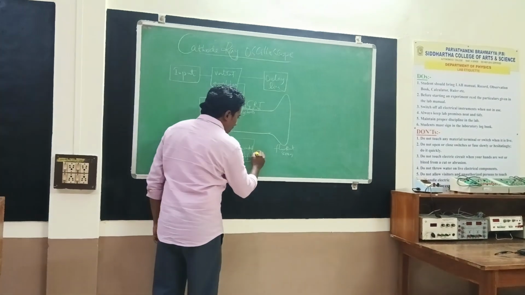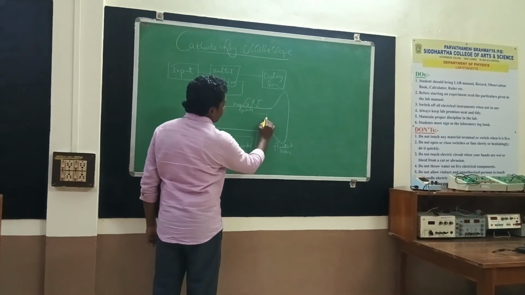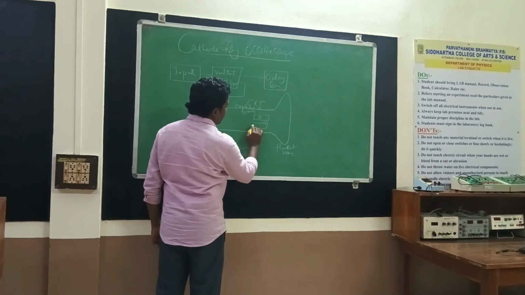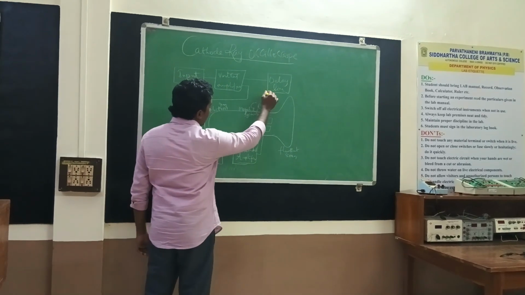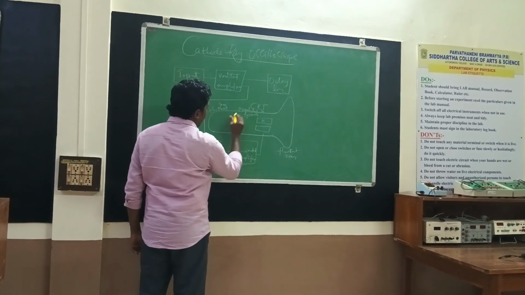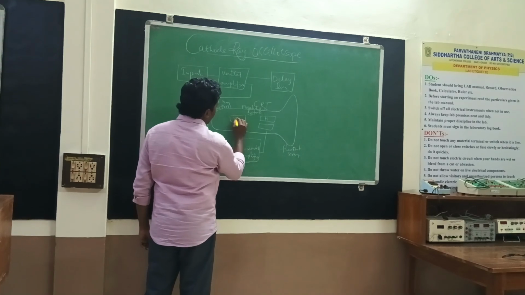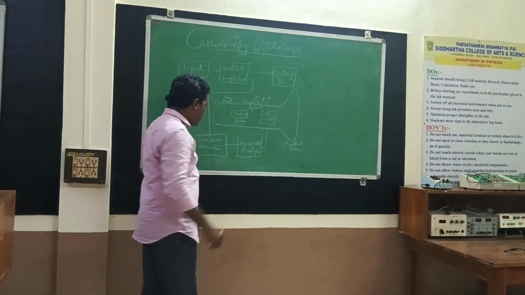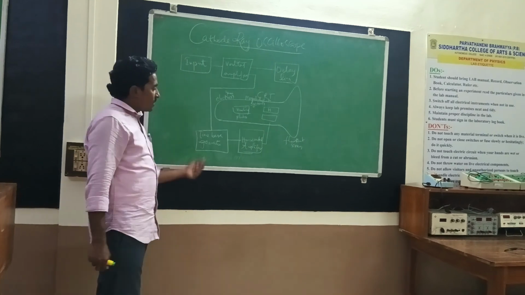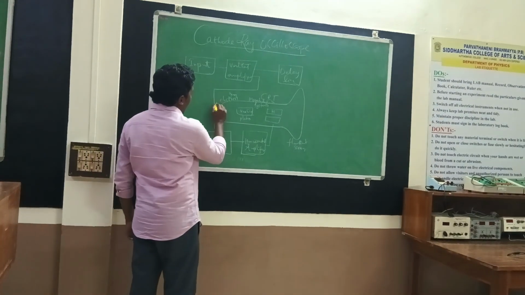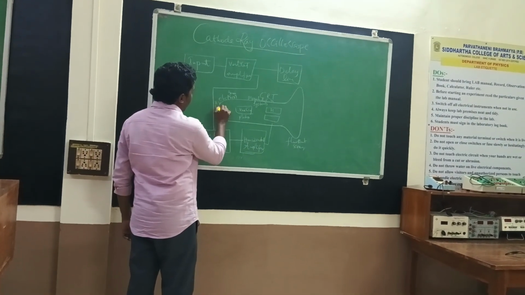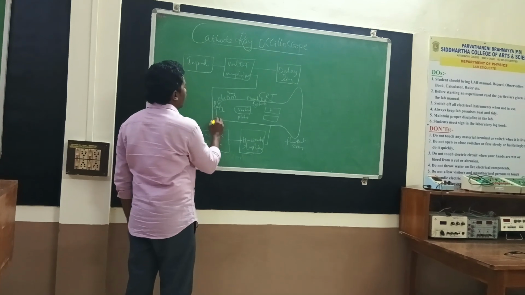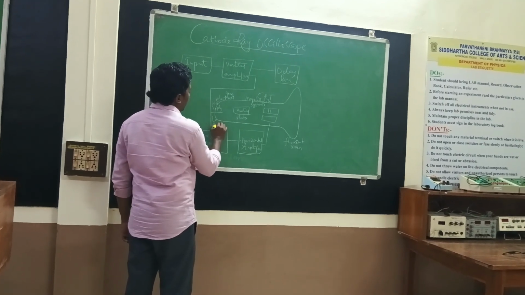The output of the horizontal amplifier is connected to two horizontal plates, and the vertical amplifier circuit is connected to two vertical plates. The CRT is connected to a high voltage supply, and for the remaining circuit we provide a low voltage supply.